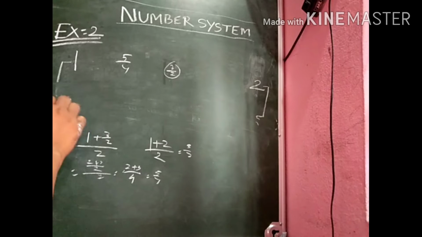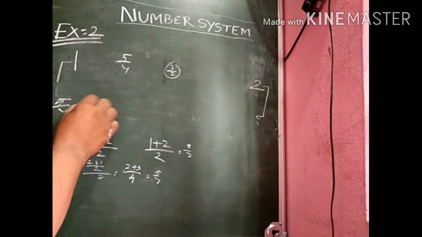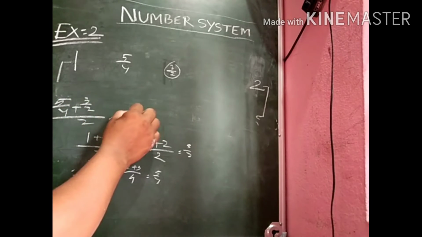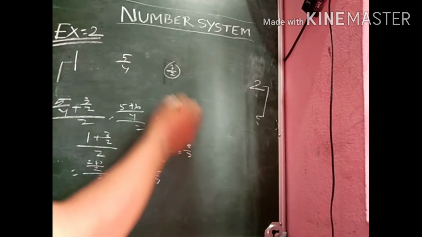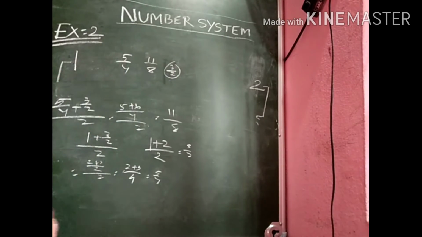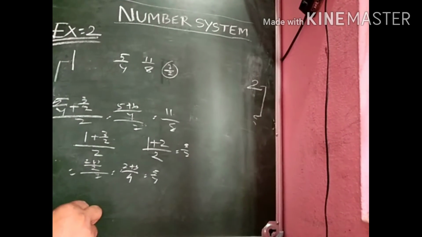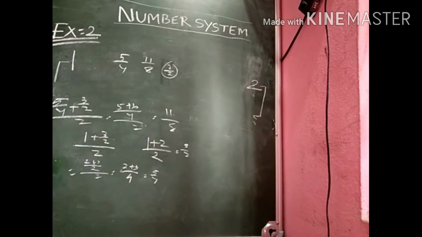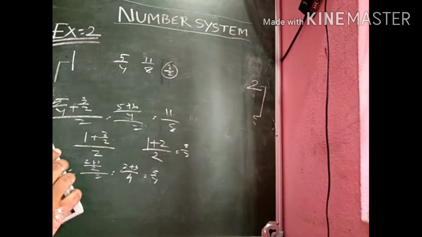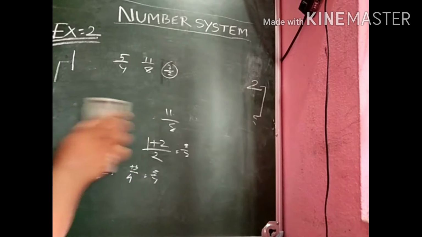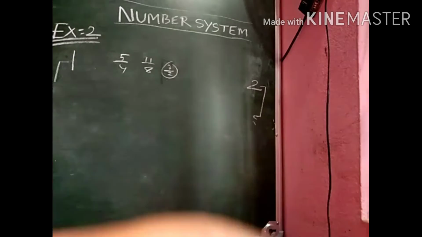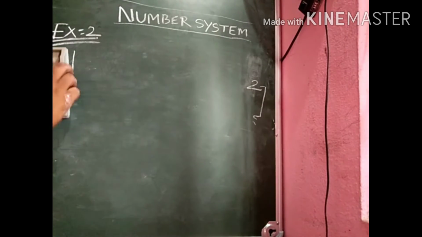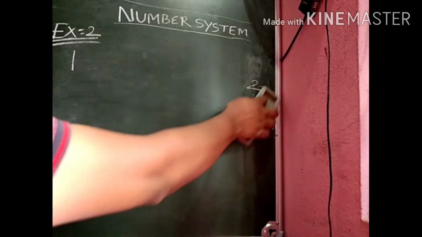So add 5 by 4 plus 3 by 2, whole divided by 2. LCM is 4. (5 plus 6) by 4, divided by 2, so 11 by 8. 11 by 8 is a rational number. So in this method you can find infinitely many numbers between 1 and 2. But here your requirement is 5 rational numbers. Then I will show you another method in which you can also find 5 rational numbers between 1 and 2.